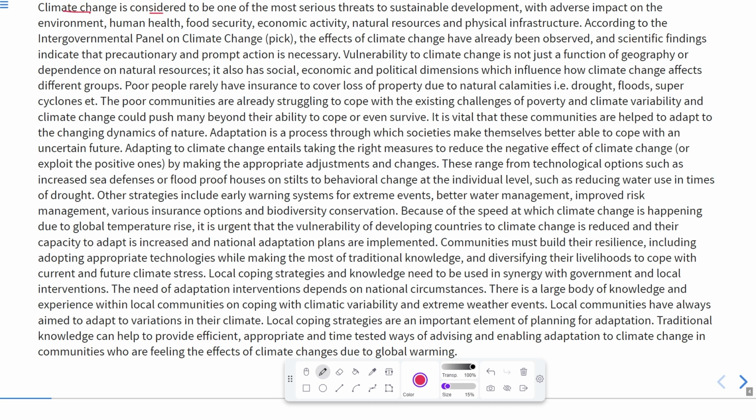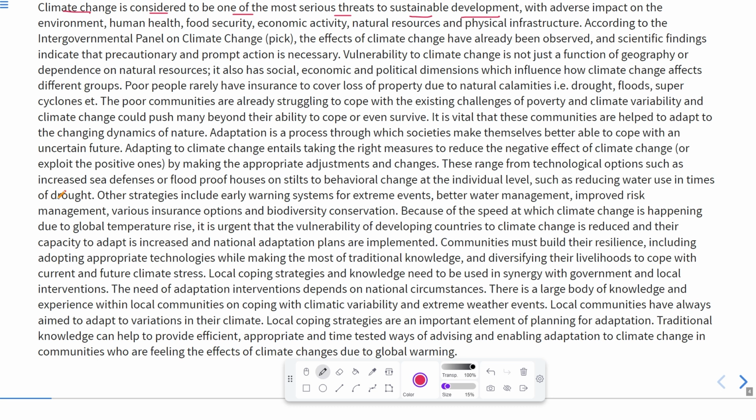Climate change is considered to be one of the most serious threats to sustainable development. Now we all want sustainable development, but this climate change means change that occurs in climate.